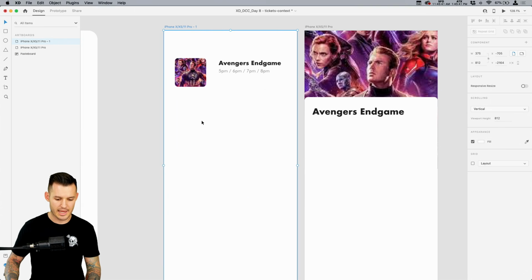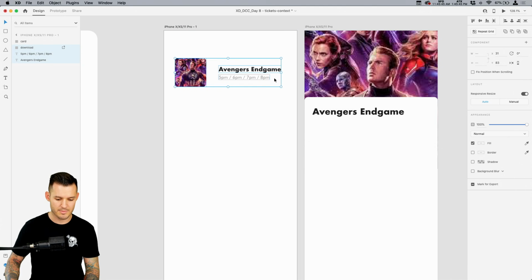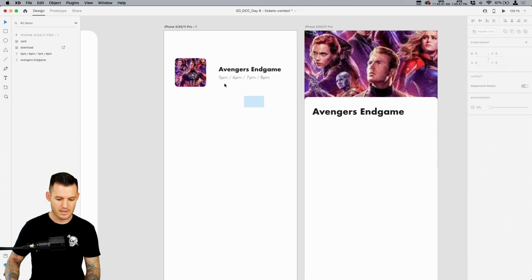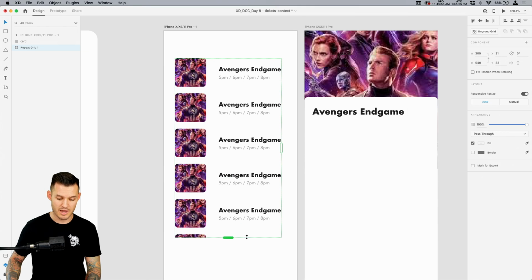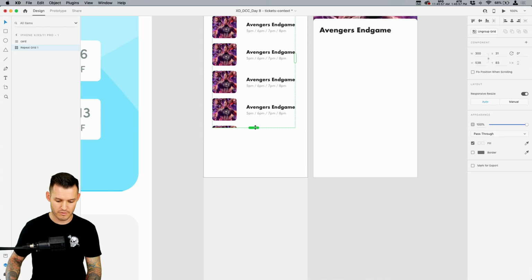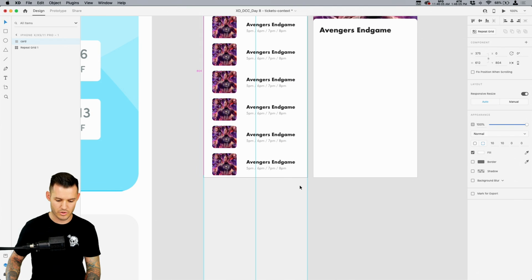And why don't we do this right in the middle like that? Let's make this really simple, really easy. Let's just group those together. I'm gonna press Command or Control R, boom. Excuse me, Command or Control R, I almost hit Shift. I'm just gonna drag down a bunch of versions using my repeat grid, okay? And that should be good. We'll drag it down to there. Let's make sure our card is all the way down at the bottom, just like that.